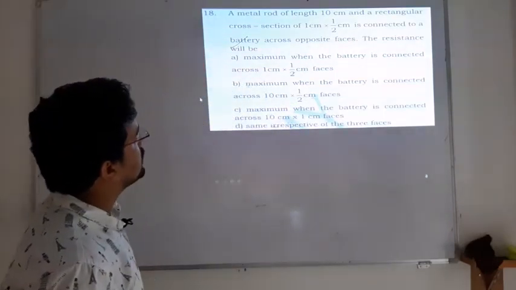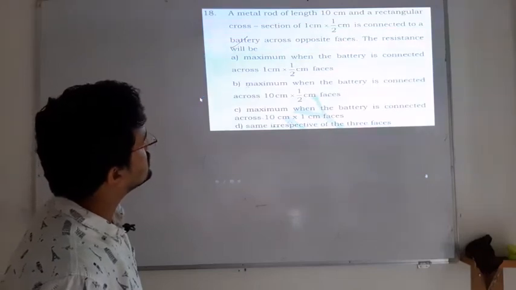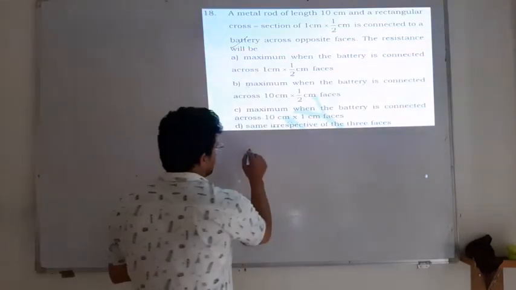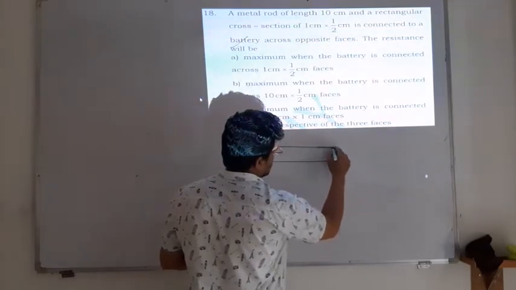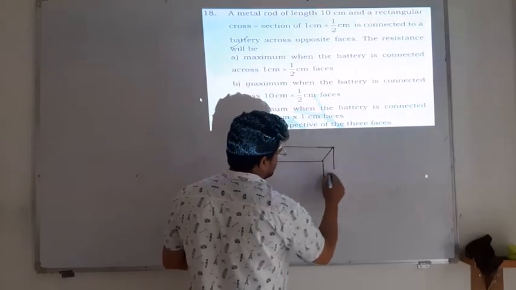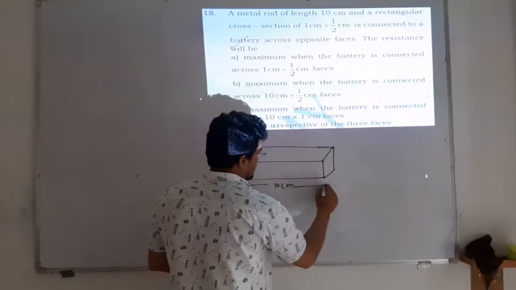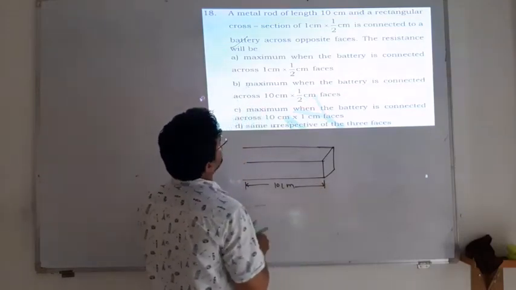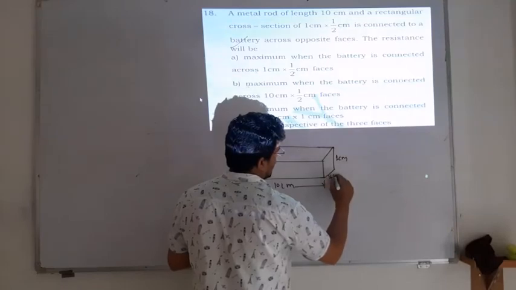A metal rod of length 10 centimeter with a rectangular cross section. So you have this metal rod like this, and this is the cross section area. This length is 10 centimeter, and then the height and breadth are 1 centimeter and half centimeter.